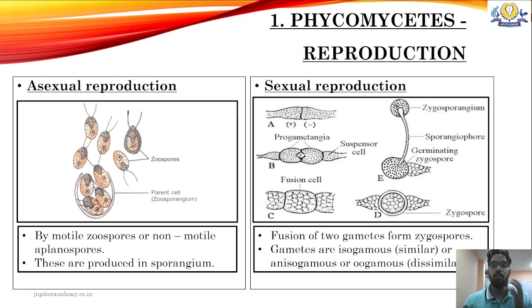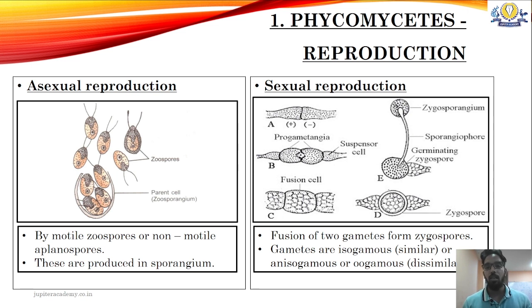Next comes the reproduction in Phycomycetes. So Phycomycetes undergo sexual as well as asexual reproduction. Under asexual reproduction, there are two types of spores formed. Number one is zoospores, which are motile spores, and number two is aplanospores, which are non-motile spores. Both of these spores are asexual spores, and they are formed in sporangium. So they are endogenously formed spores.